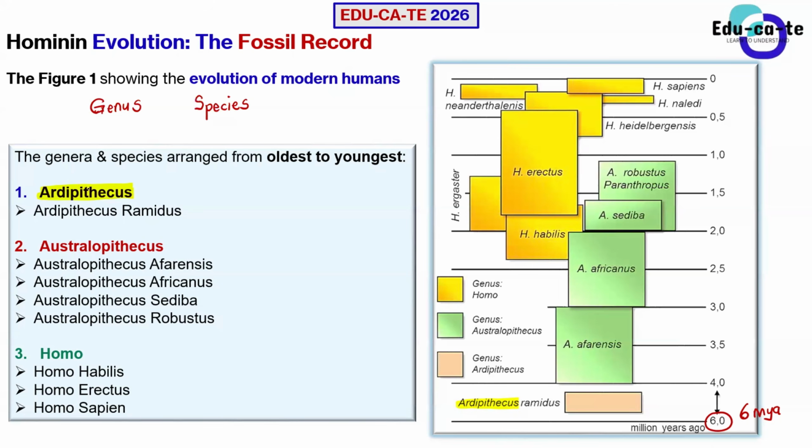So for example, when you say Ardipithecus, this is a genus name. If I write Homo sapien, you are going to see that the Homo there is the genus name, and then the species name is the sapien. So this is how you construct a scientific name.